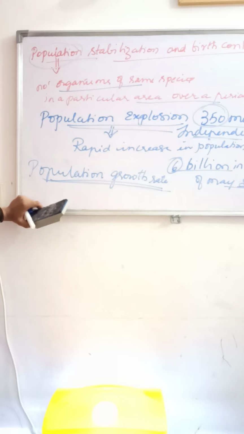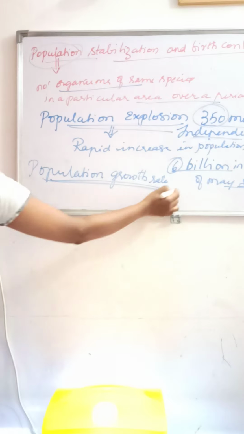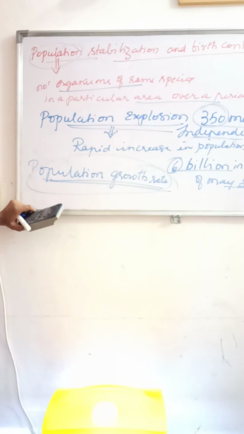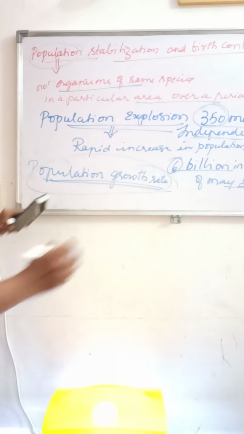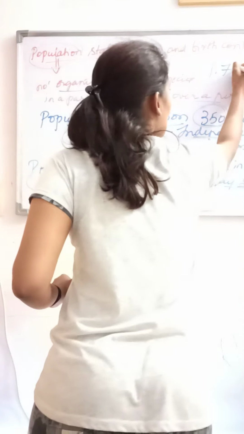So what is population growth rate? It is the number of organisms of the same species present in a particular area over a period of time. That is the population growth rate. The current population growth rate of India is approximately 1.7%.